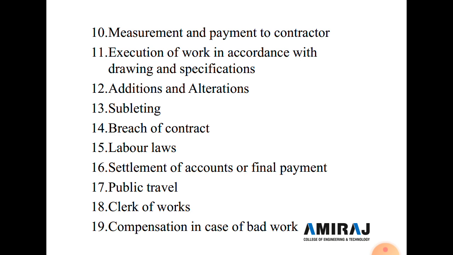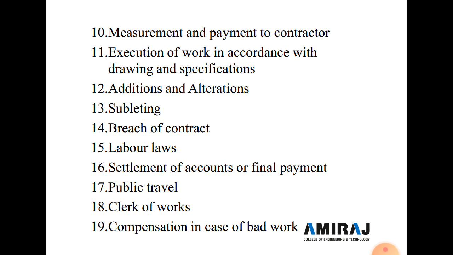Now the 18th type of condition of contract is clerk of works. When the construction project is large, it becomes necessary to make a provision for a clerk of works, who is a qualified person approved by the engineer or architect and who is appointed and paid by the owner. The clerk of works inspects and supervises the work on behalf of the architect, and the contractor is supposed to give him full cooperation and assistance to perform his duty well.